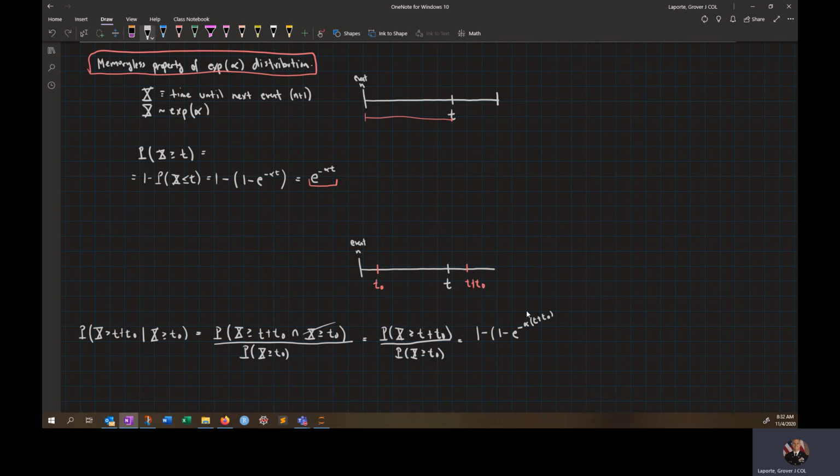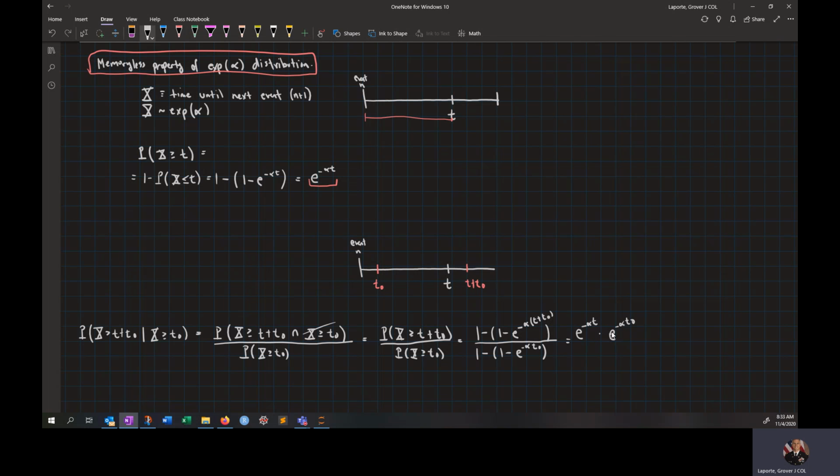All I did was put this into where X goes in the CDF, and all of that is divided by 1 minus e to the negative alpha t naught. Simplifying, the 1 minus 1 goes away, and the negative makes that a positive, and then I can break this up into two pieces: e to the negative alpha t times e to the negative alpha t naught.